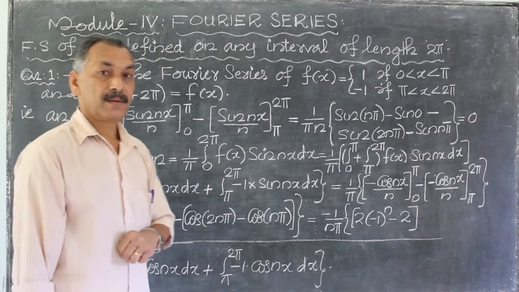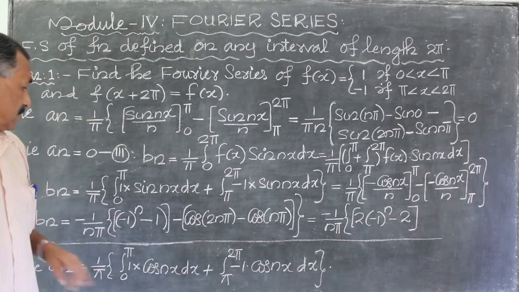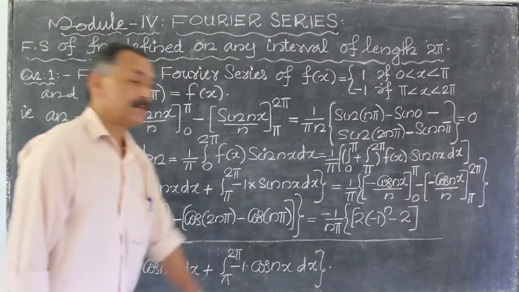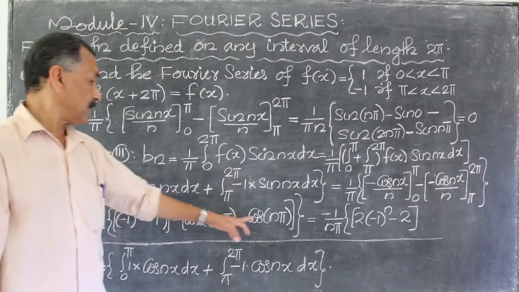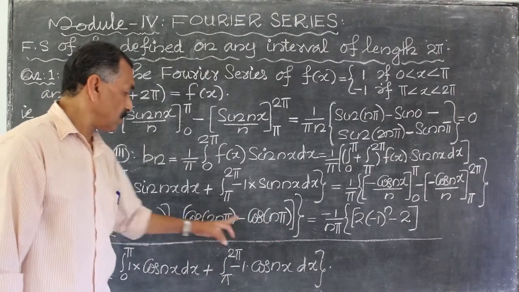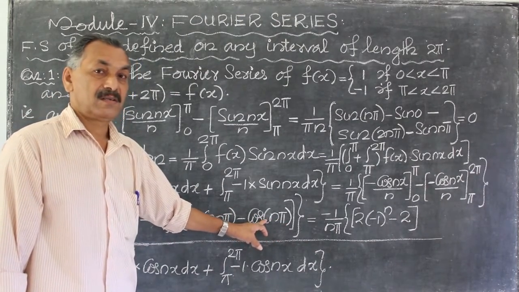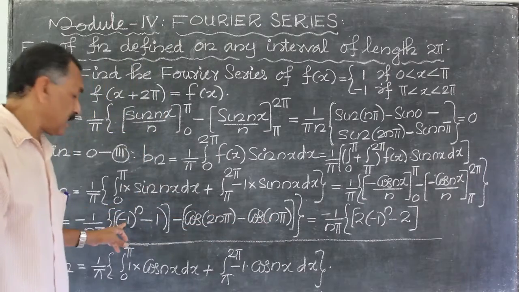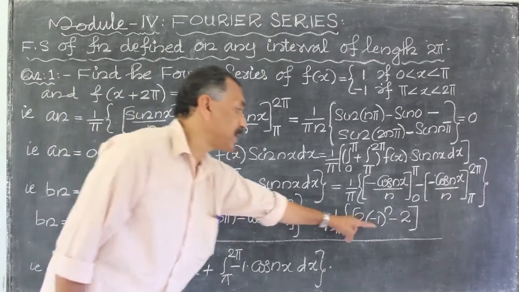So again, that is minus 1 divided by n pi. Okay, cos n pi is equal to minus 1 raised to n. This is minus of minus, that plus. Then minus 1 raised to n, here also minus 1 raised to n. That is 2 into minus 1 raised to n.